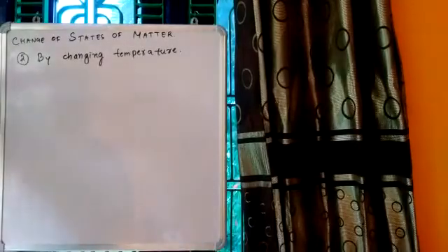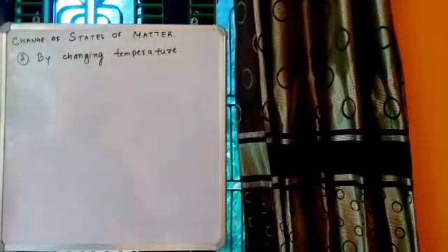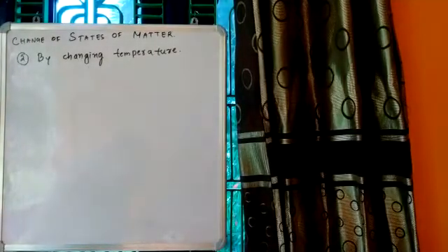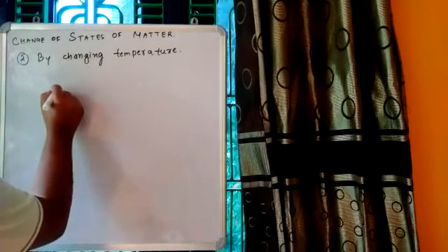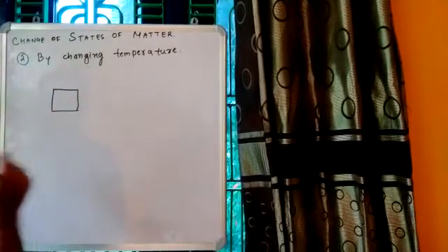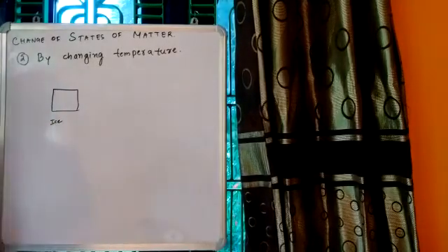The next method to change states of matter is by changing the temperature. Correct? So by changing the temperature also we can change the states of matter. So what happens when we increase the temperature? For example, we have a solid. Let's take we have ice here.